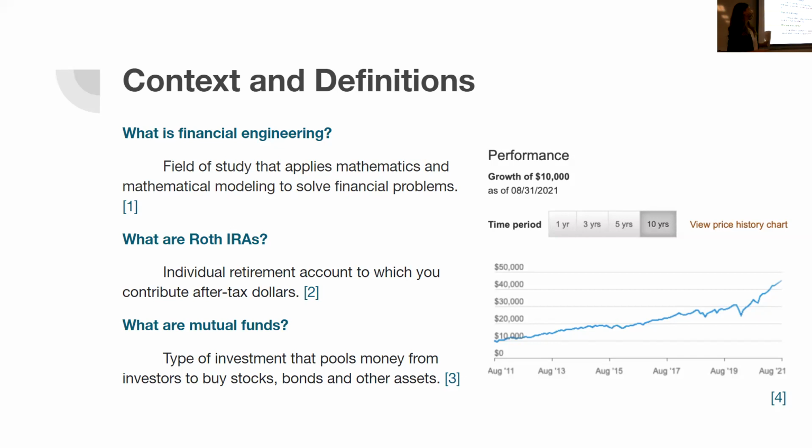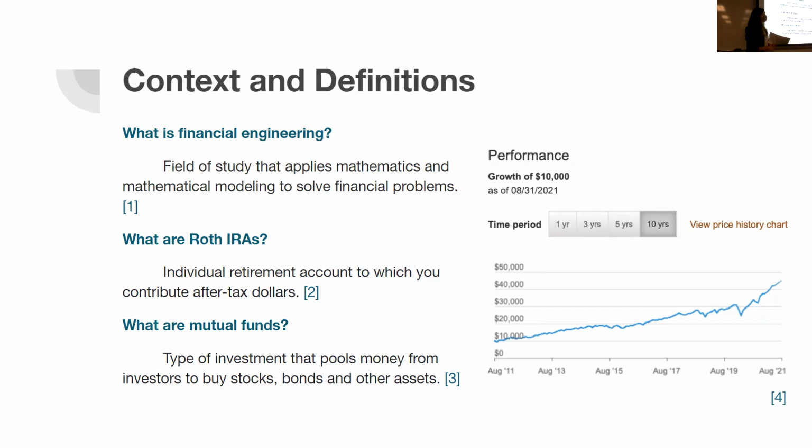First of all, we have the definition of financial engineering, also called mathematical finance or financial mathematics. This is a field of study that focuses on the mathematical modeling of the financial markets. It uses stochastic processes, statistics, probability, and economic theory to do so. It is used for creating and structuring portfolios, developing investment strategies, which is actually what I'm going to do in my project, risk management, options pricing, and many other things. This is a field of study that has been steadily growing the last couple of years, and it's expected to keep growing the next few years as well.